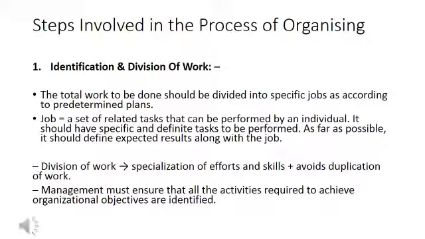So it should have a specific and definite task to be performed. Means there should be clarity which work is to be performed. So as far as possible, it should define expected results along with the job. So you have to tell this is your job and this is the result whatever is expected. So there should be clarity in performing the job and in expected results as well.